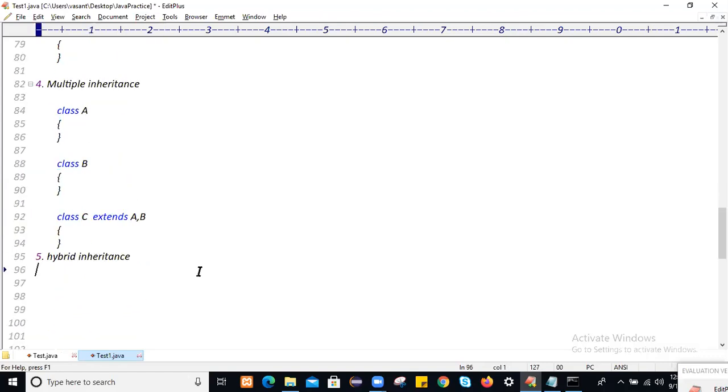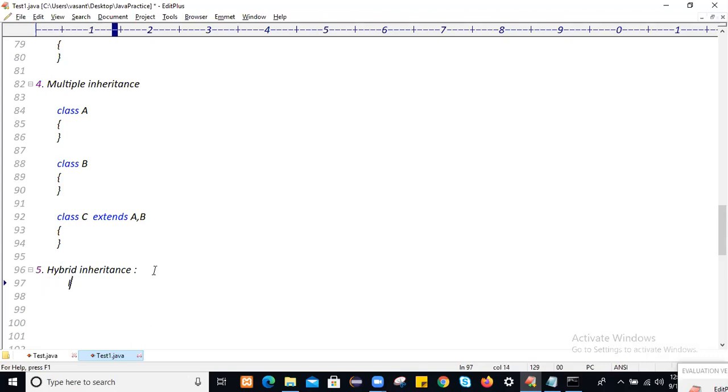And hybrid is also not possible. Why is hybrid not possible? Hybrid is the combination of all kinds of inheritance, so multiple is also there. I will explain with an example.